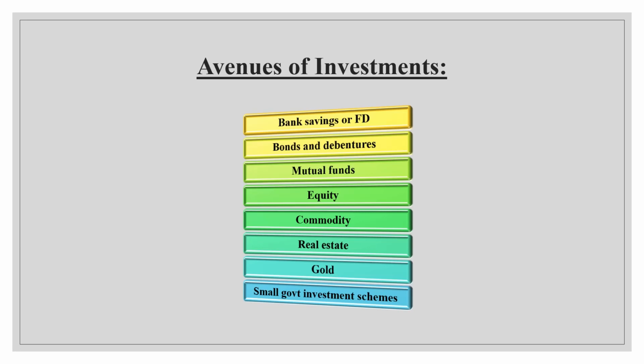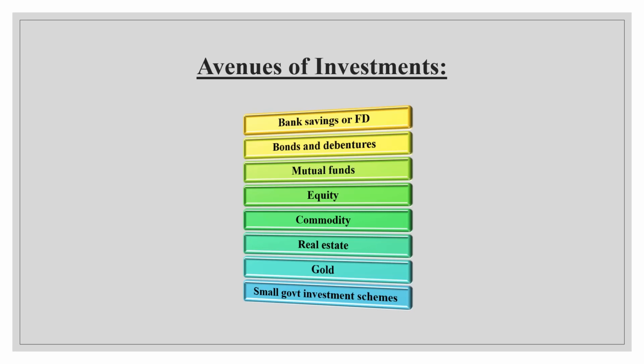Next, coming to real estate. The person who is engaged in sale of land or any villa like that, generates an income. I think no need to say about gold, as gold is already included in the commodity market. Next, small government investment schemes.